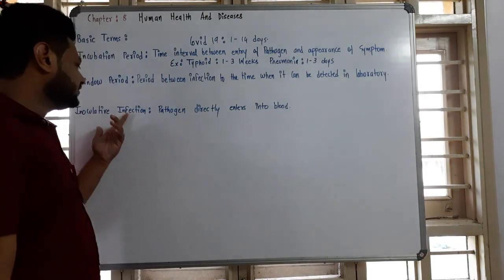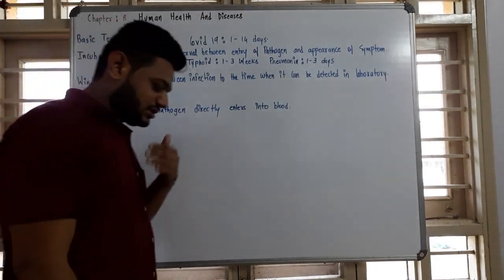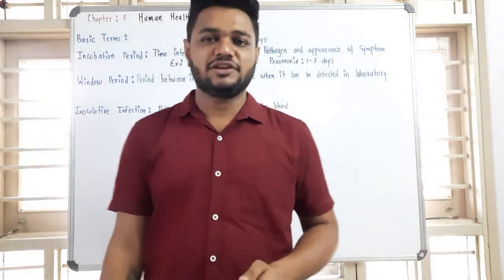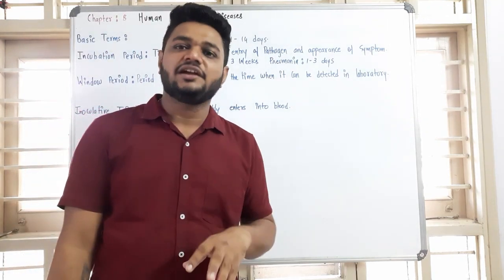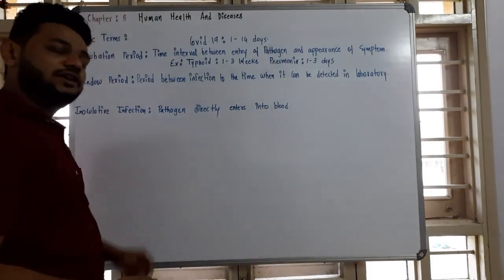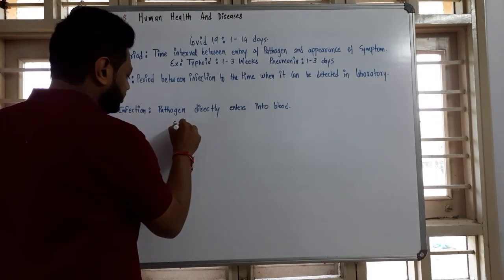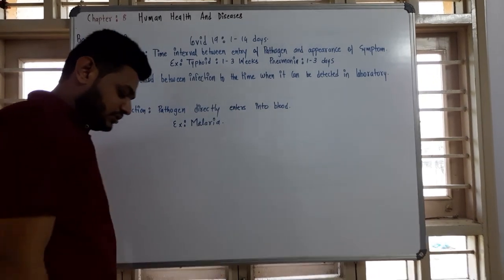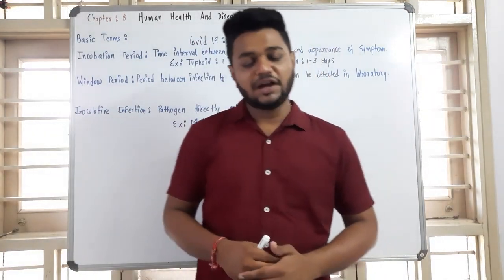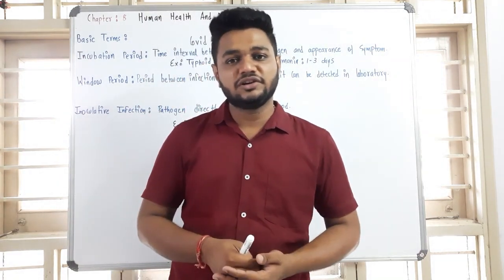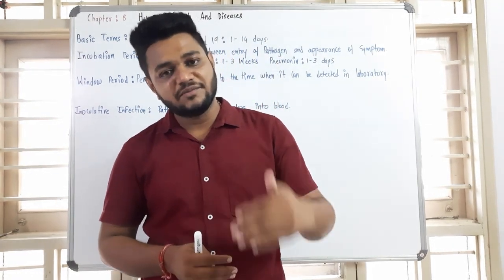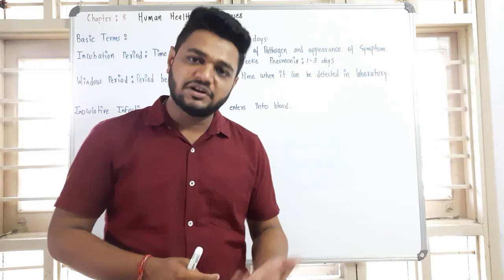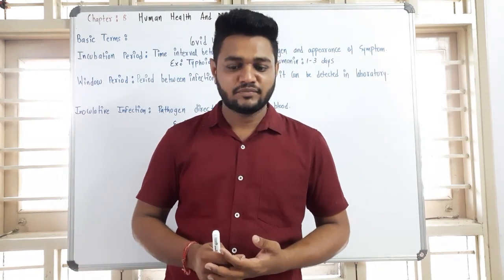The third one is inoculative infections. In certain diseases, pathogens directly enter the blood. Let's say malaria. The malarial parasite directly enters the blood, and that is called an inoculative infection. So these are the basic terms. In the part 3 video, we are going to discuss the types of diseases caused by bacteria. Later on, we will also discuss the types of diseases caused by virus. Thank you.